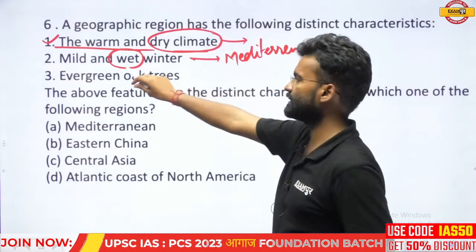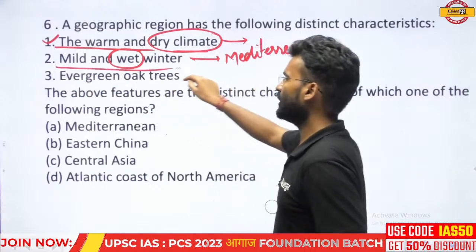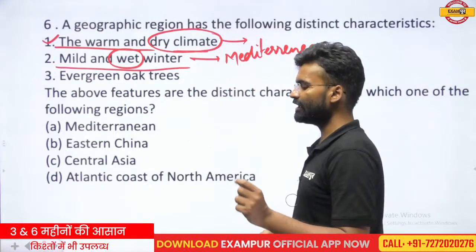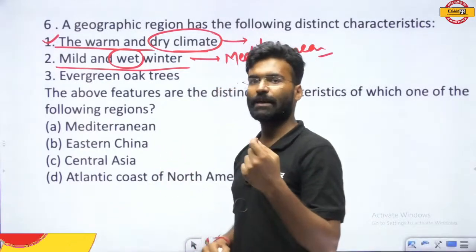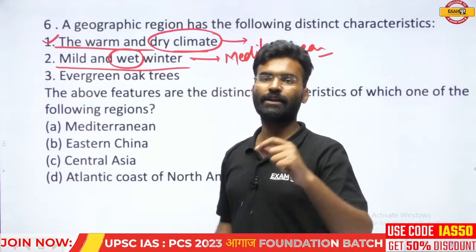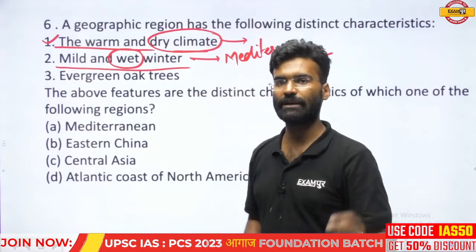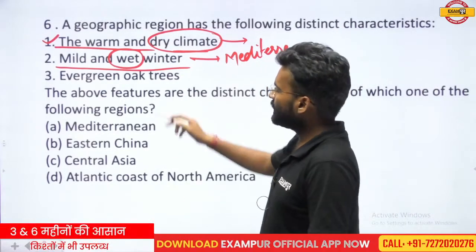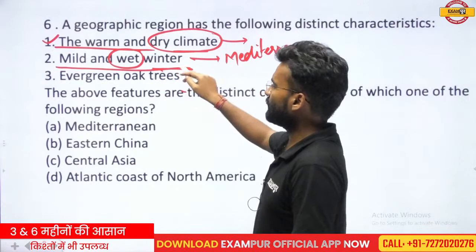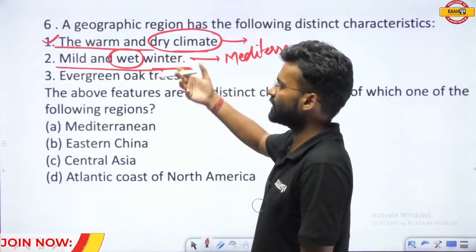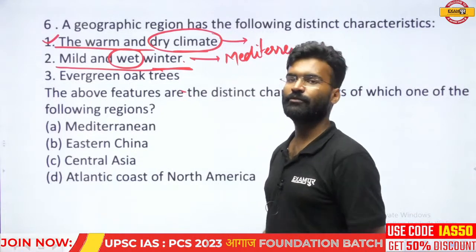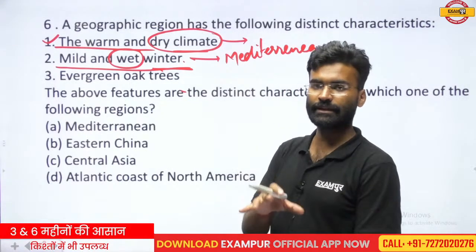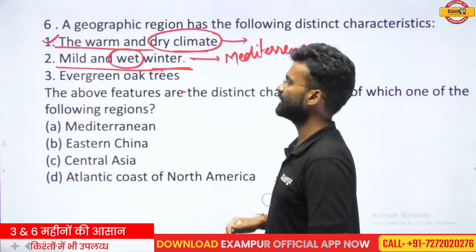The first point is a very common point. If you study the different climatic zones, then you will learn that the one climatic zone that has the wet winter and the dry summer season is the Mediterranean climatic zone. On the basis of this point, you can guess this characteristic matches the Mediterranean climatic zone.